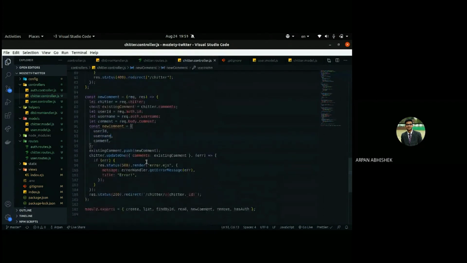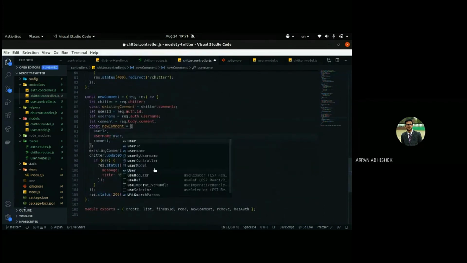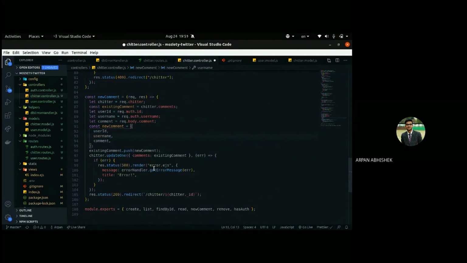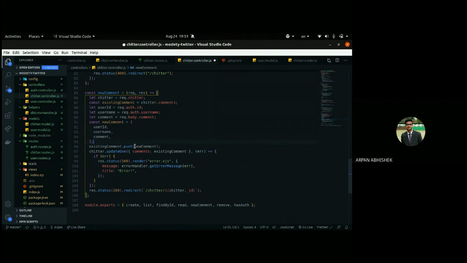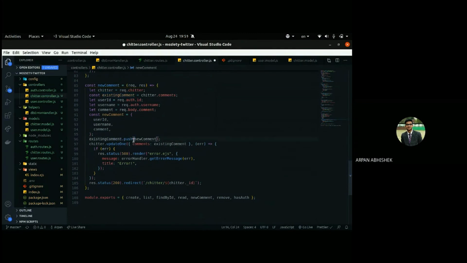We could write username: username, but since key and value have the same name, we can skip that part and simply say user ID, username, comment. And in that existing comment array, we'll push the new comment object.